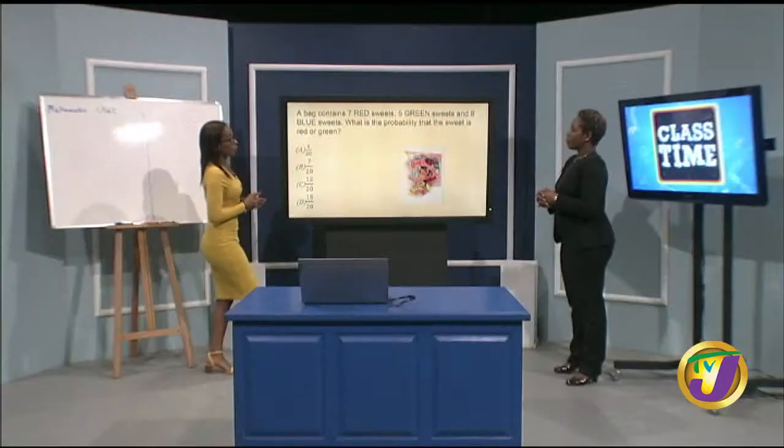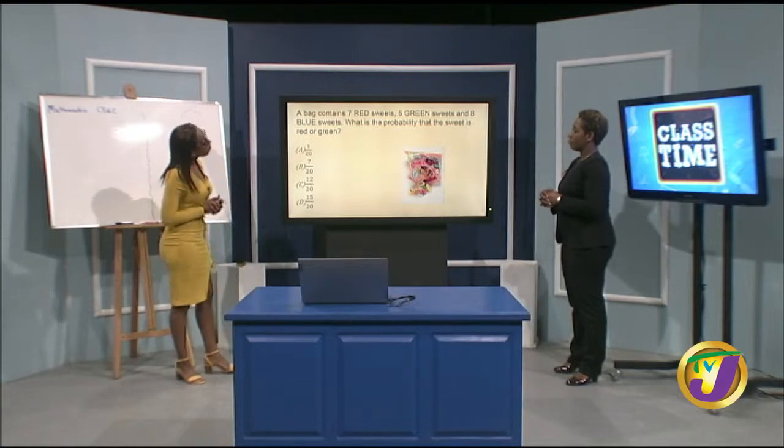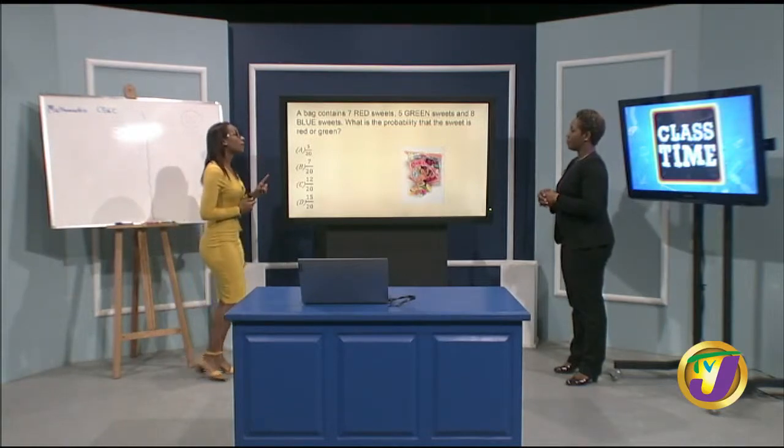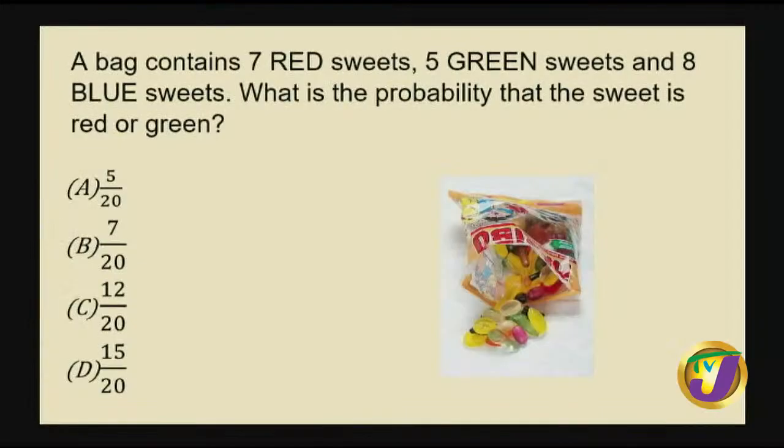So here goes. Let's see if you are fully paying attention. A bag contains 7 red sweets, 5 green sweets, and 8 blue sweets. What is the probability that the sweet is red or green? Red or green. So they have red, green, and blue. So red or green would be 7 plus 5.